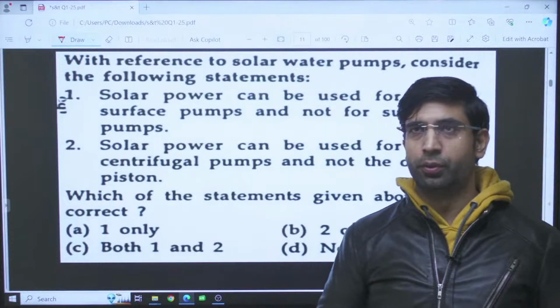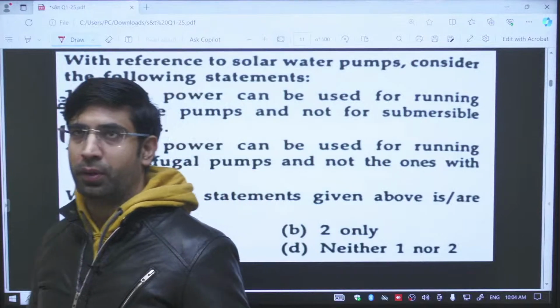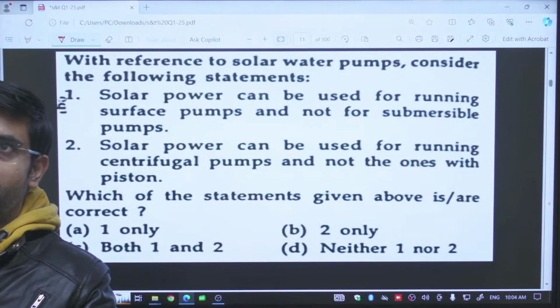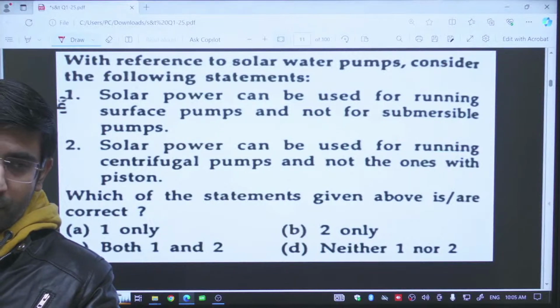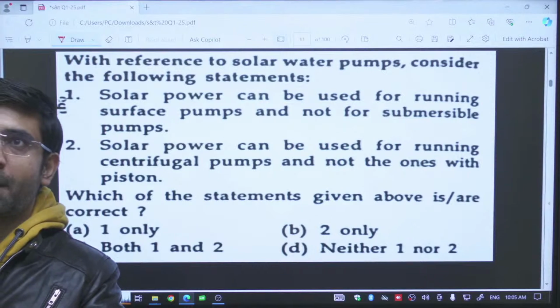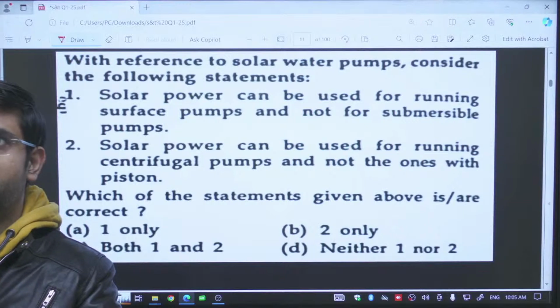This is our next question with reference to the solar water pumps. Consider the following statements. Solar water pumps means the pumps which are running by using solar energy. Now let us look at the statements. Solar power can be used for running surface pumps and not for submersible pumps.